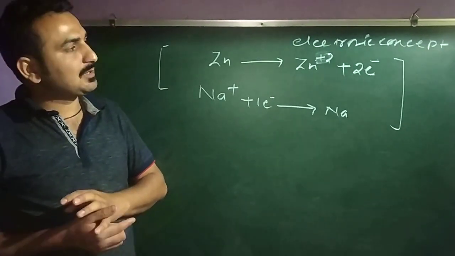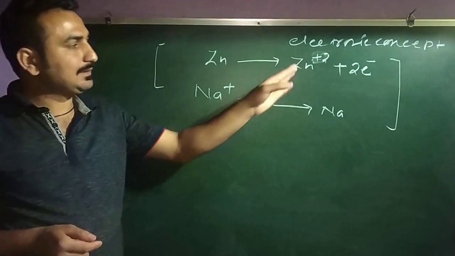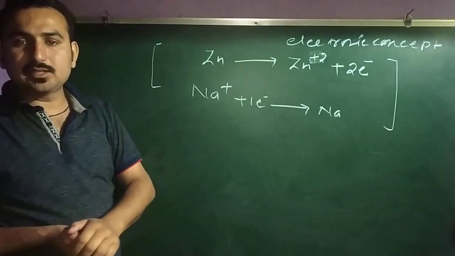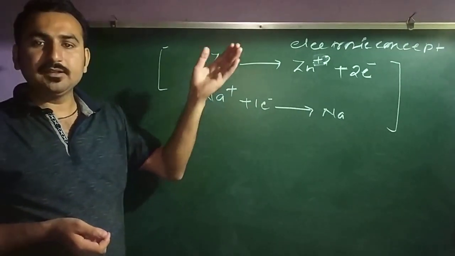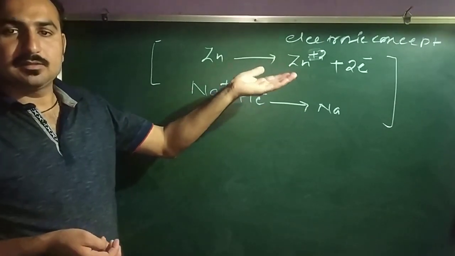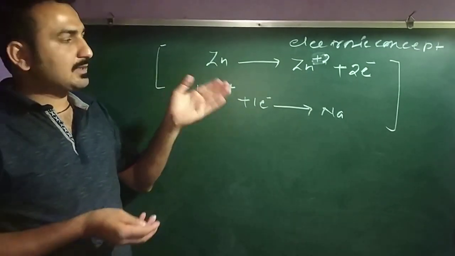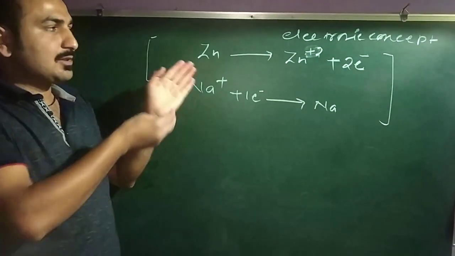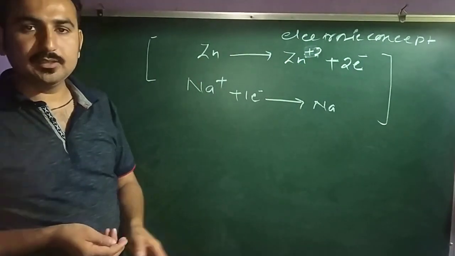But here in your syllabus you have only 2 methods, and this method is used in your 3rd chapter where we study metals and non-metals. But here we are going to discuss oxidation and reduction, so this topic is very important.